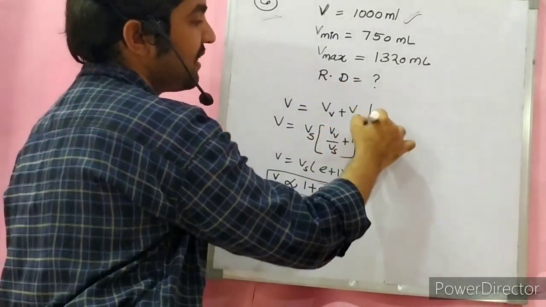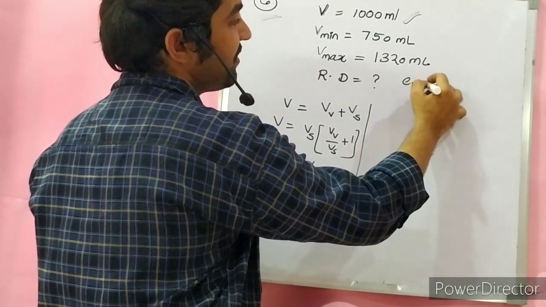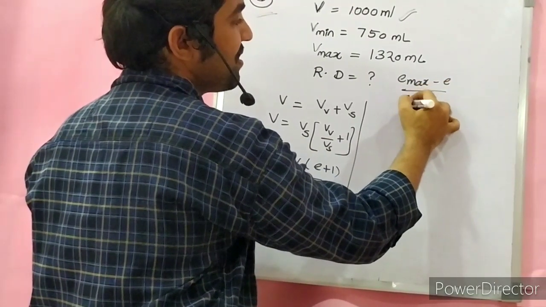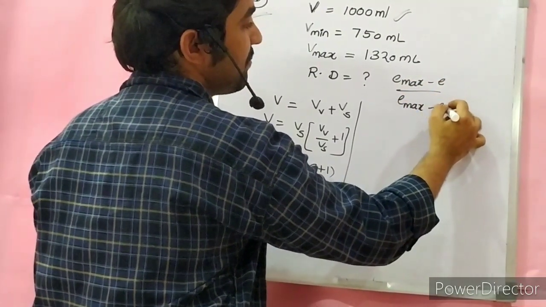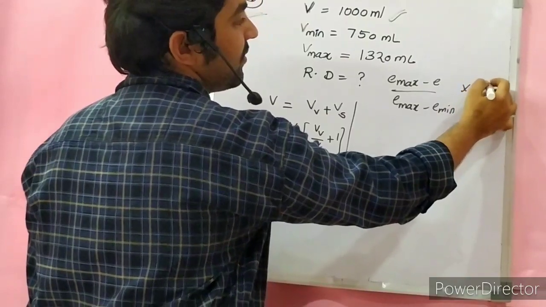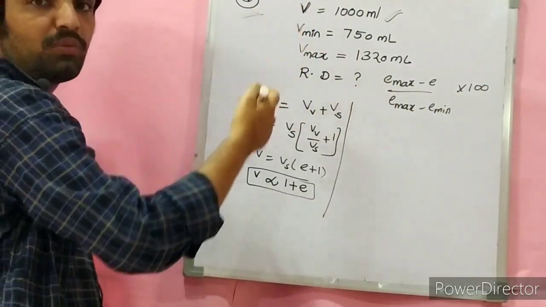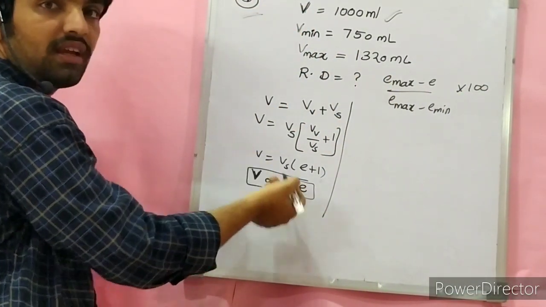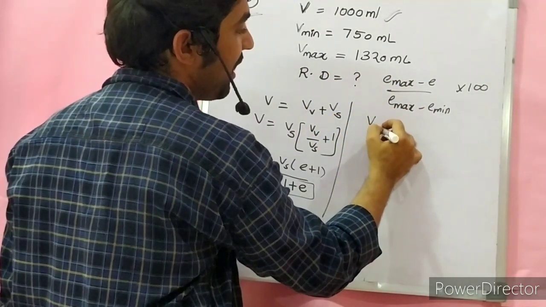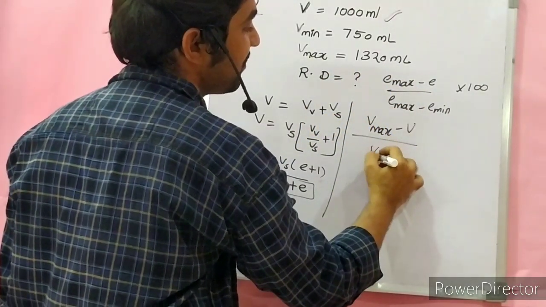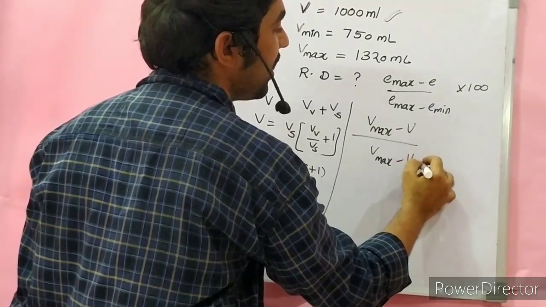What is the relative density formula? It is (e max minus e) upon (e max minus e minimum), expressed as a percentage, into 100. But here it is given in volume terms, and V is proportional to e, hence you can replace it with (V max minus V) upon (V max minus V minimum) into 100.